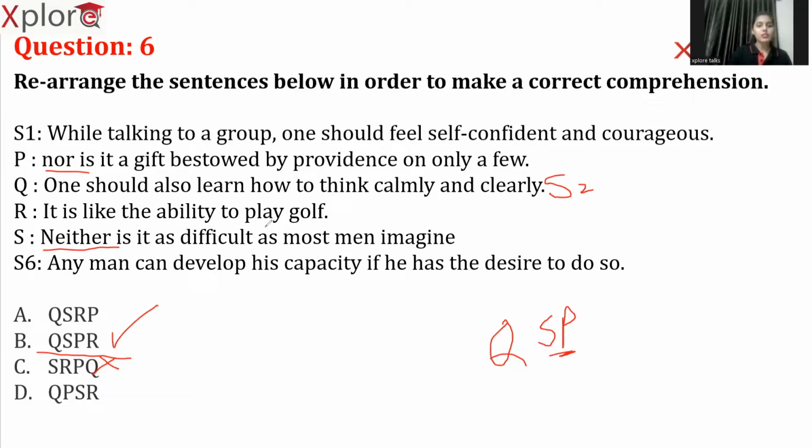It is the ability to play golf. So it is like the ability to play golf. See, we are actually comparing all the qualities that a person must possess with playing golf, like how you play golf with the same self-confidence and courage. So that's what we are talking about. Any man can develop his capacity if he has the desire to do so. Now it is very clear. So we already got the second statement, and we already got S and P is a pair. So there is no other doubt. The right answer is option B here.